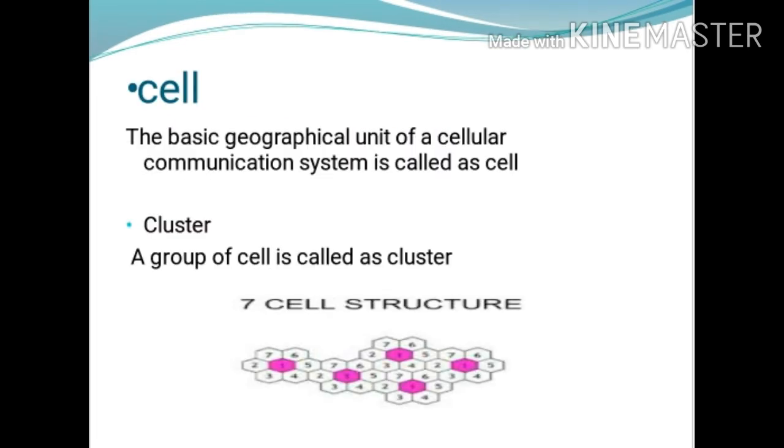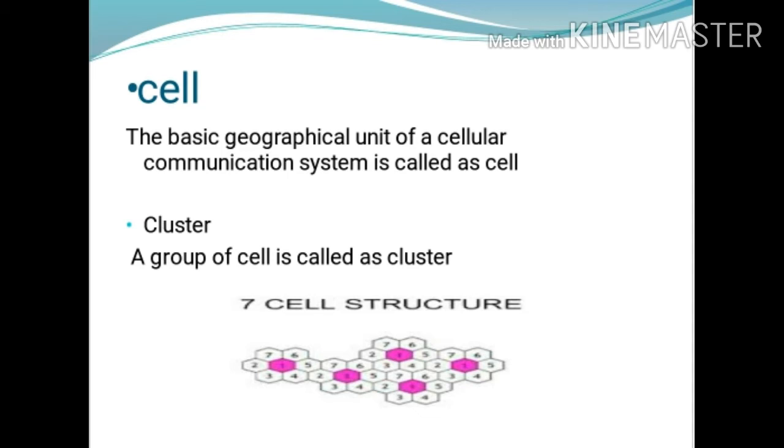So first, cell. The basic geographical unit of a cellular communication system is called a cell. Each cellular base station is allocated a group of radio channels to be used within a small geographical area. It is called a cell. Its shape is hexagonal.